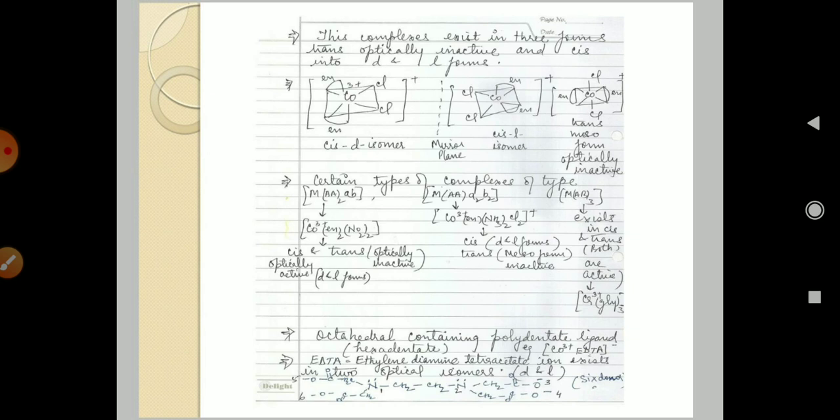The third one is MAB3. It exhibits both cis and trans forms, and both are active, for example Cr(Gly)3. The octahedral complex containing a polydentate ligand like the hexadentate ligand EDTA exhibits two optical isomers, D and L. You can see here the structure of EDTA, which is a hexadentate ligand with six donor sites.